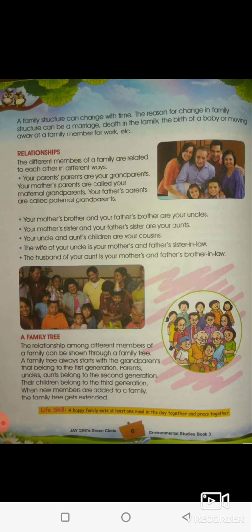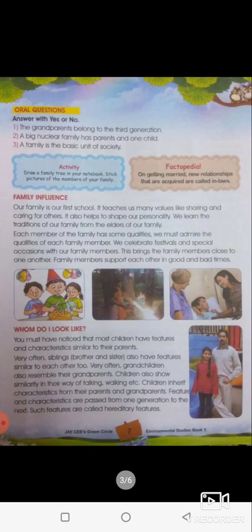When new members are added to a family, then the family tree gets extended. It becomes bigger and bigger. Till here we saw in the last class. Now,